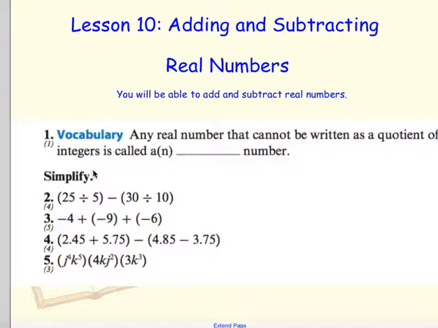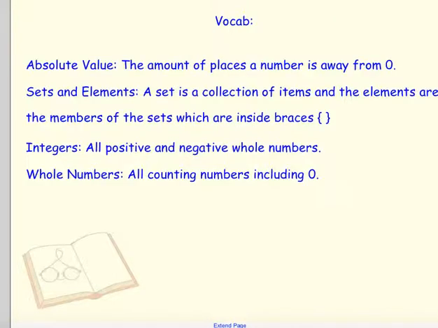Now let's look at lesson number 10. This one is about adding and subtracting real numbers. Although it may seem simple, we're going to be looking at some more difficult ones that challenge us as far as how we work with negatives and positives. Some vocabulary for this lesson: absolute value is the distance away from 0. Sets and elements: a set is a collection of items, and the elements are what's inside the set. Integers are all positive and negative whole numbers, and that includes 0. Whole numbers, remember, are just our counting numbers plus 0.